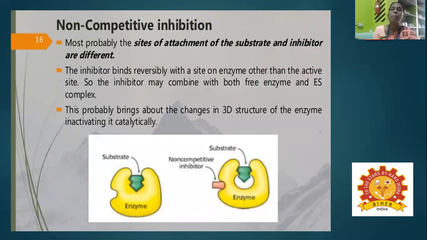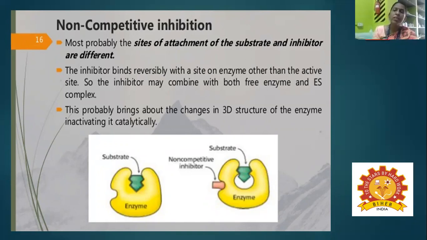This inhibitor binds reversibly to a site on the enzyme other than the active site. So the inhibitor may combine with the free enzyme and also form an ES complex. It probably brings about changes in the 3D structure of the enzyme, inactivating it catalytically.